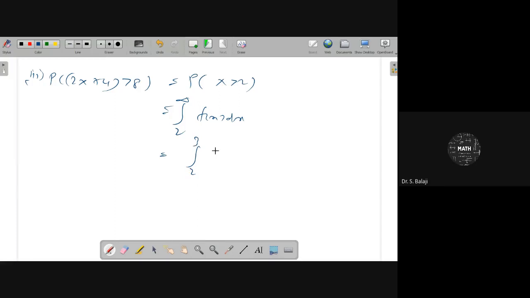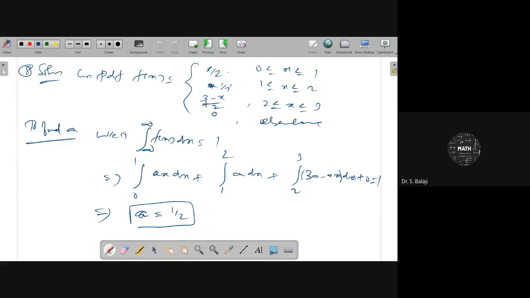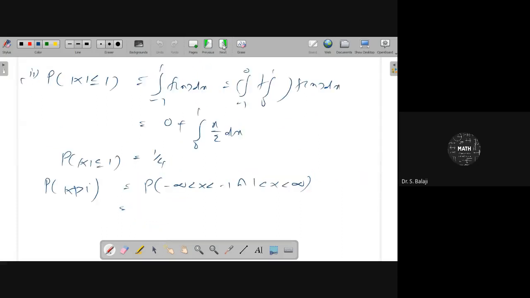For 2 to 3 plus 3 to infinity based on the given idea. For 2 to 3, the function is 3 minus x by 2, and for 3 to infinity it is 0.